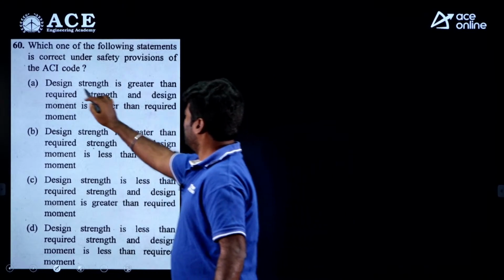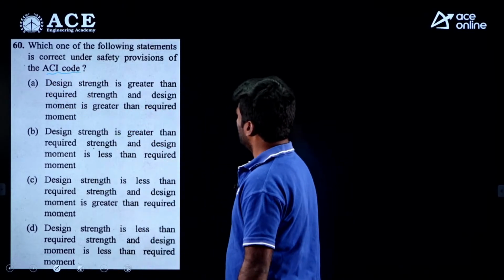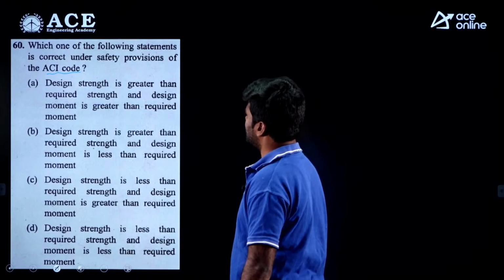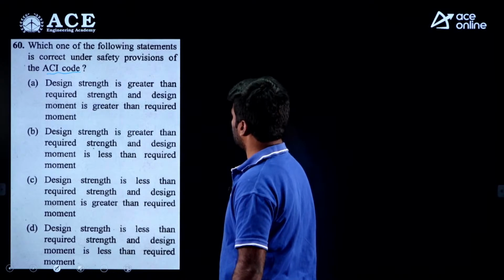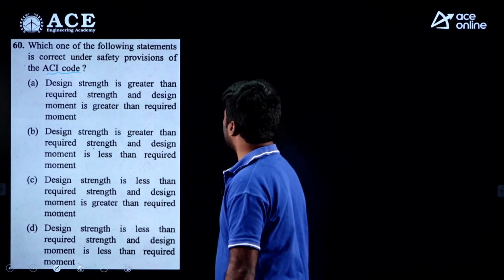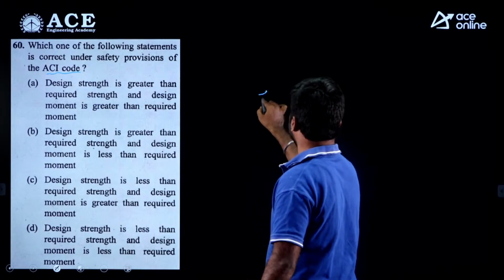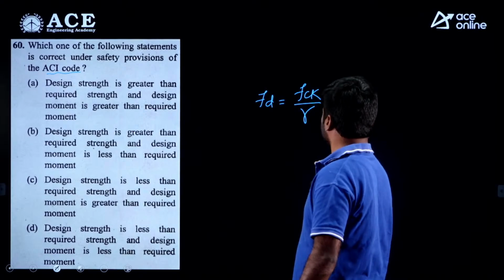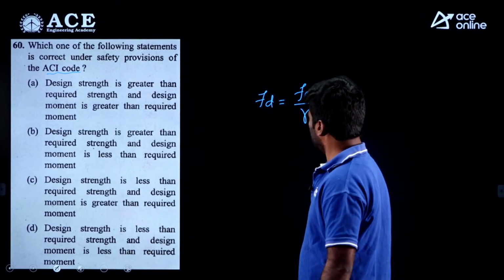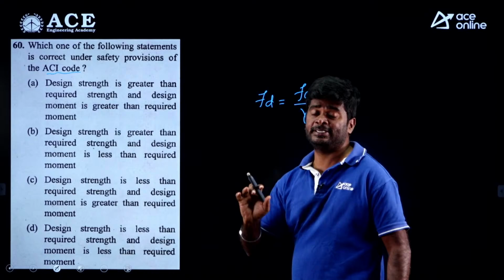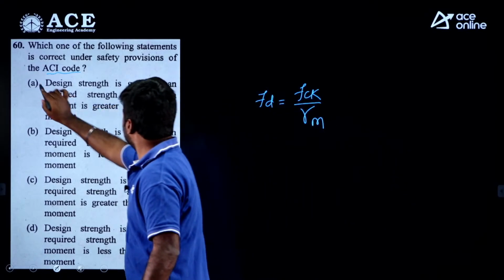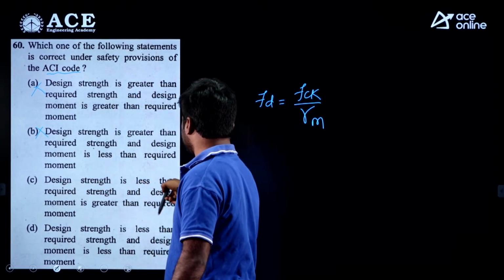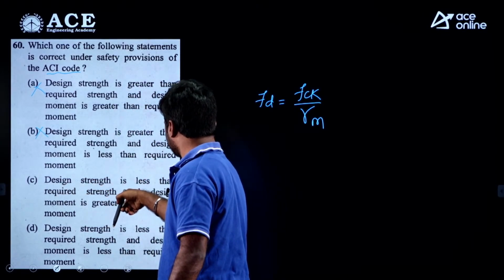Moving to the next question. Again the question is based on the ACI code, my dear. Which one of the following statements is correct under the safety provisions of the ACI code? Here it is given that design strength is greater than the required strength. My dear, design strength we can take like this: it is FCK upon the partial safety factor for a material. So design strength should always be less than the actual strength. Here it is given greater, so A is wrong. C says design strength is less than the required strength. No doubt it is correct up to this.